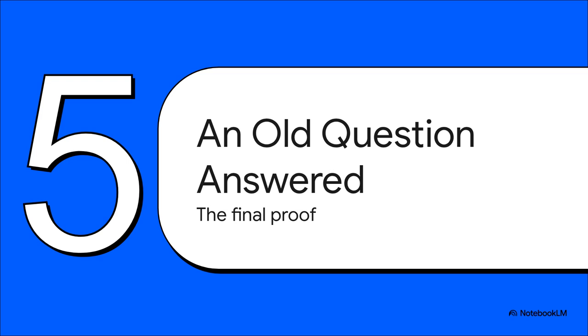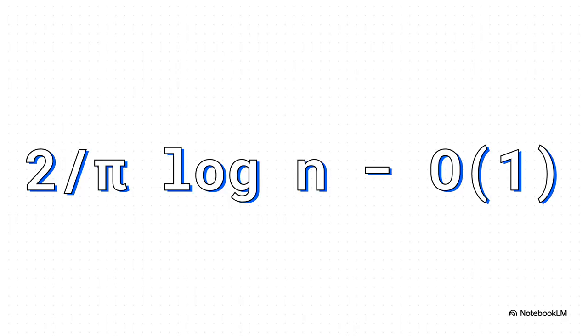So, armed with this new, super targeted tool, the answer to that decades-old question from Erdős and Turán was finally within reach. And there it is. Using his local Bernstein theory, Tao was able to prove that this formula is the minimum amount of instability, the minimum wobble you're guaranteed to find on any small interval. He confirmed what Erdős had suspected all along. This is the fundamental limit. You just can't do any better.